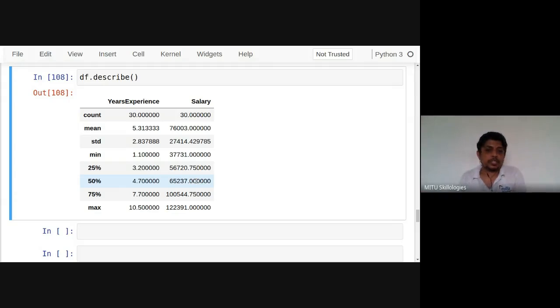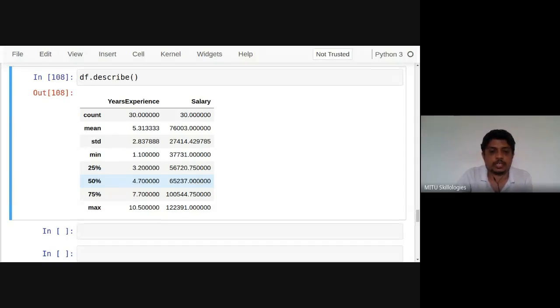One more thing we need to identify from here is that if the mean and median are almost equal to each other, then the data does not contain many outliers. If outliers are added, then the 50% quartile will get affected, and remember, our mean will get affected so much there. So in summary, by the describe function I can calculate it.